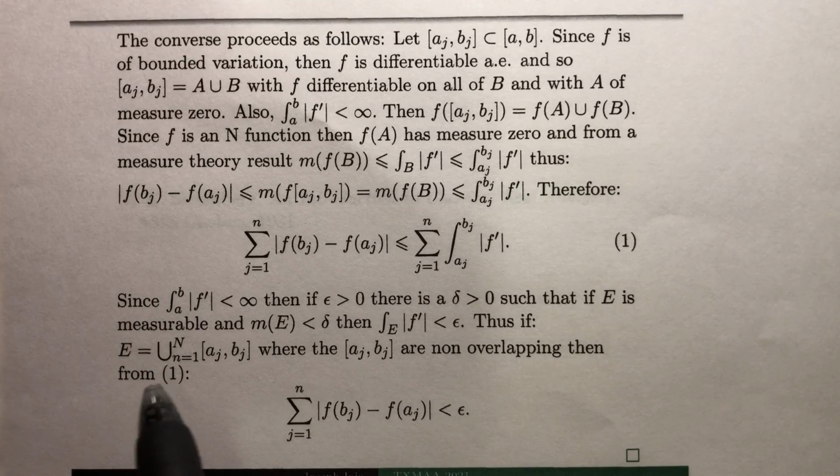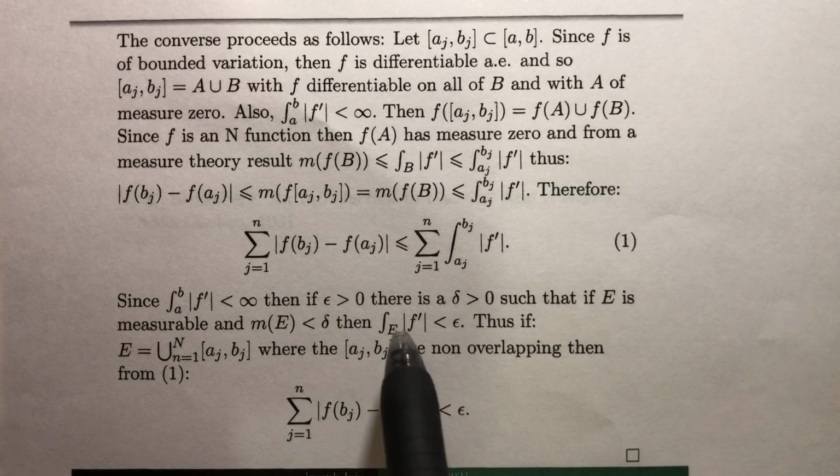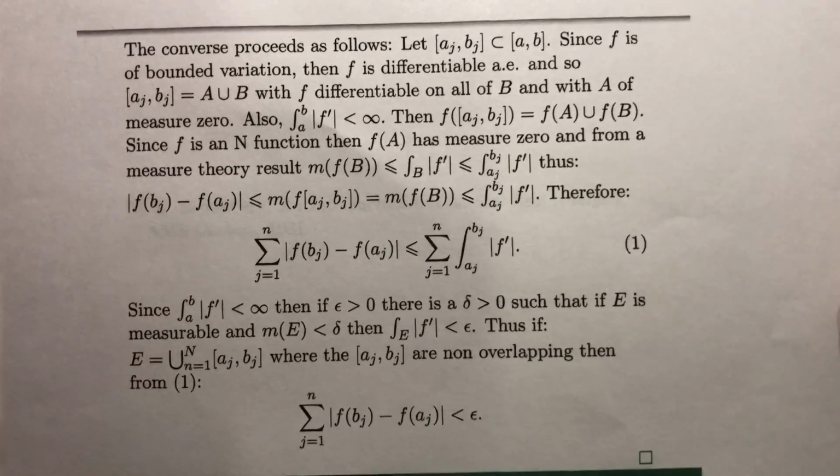So if E is a union of this finite set of intervals where the sum of the lengths is less than delta, then the sum of the |f(bj) minus f(aj)| is going to be less than epsilon. So that means that f is absolutely continuous.